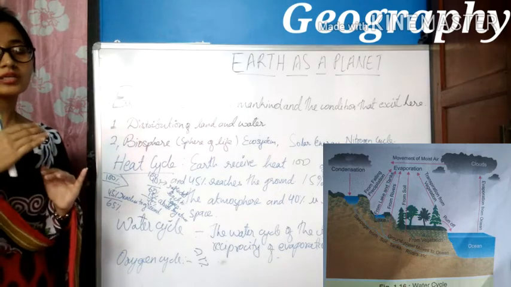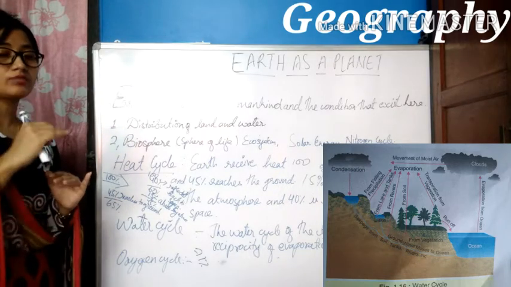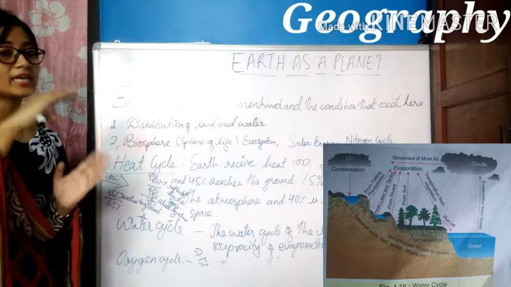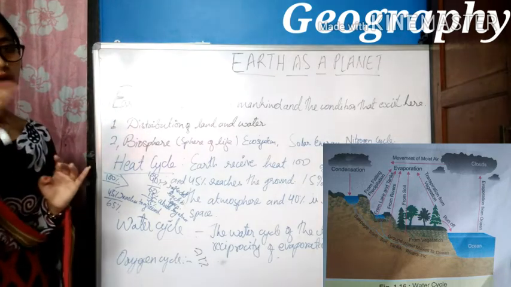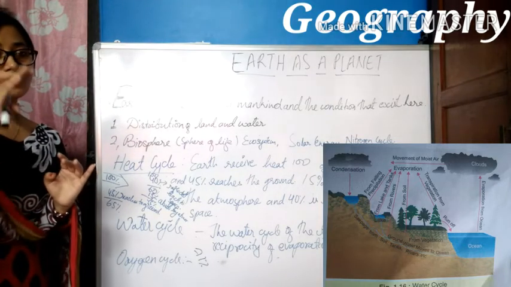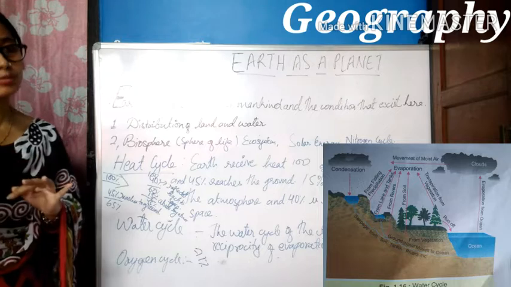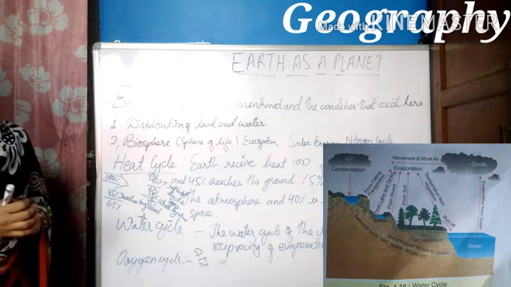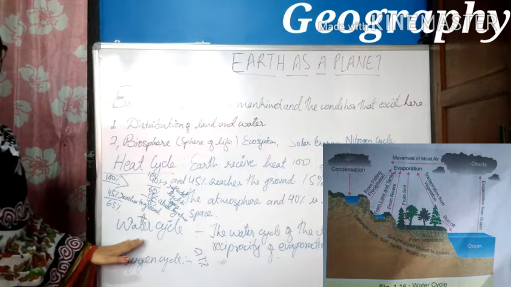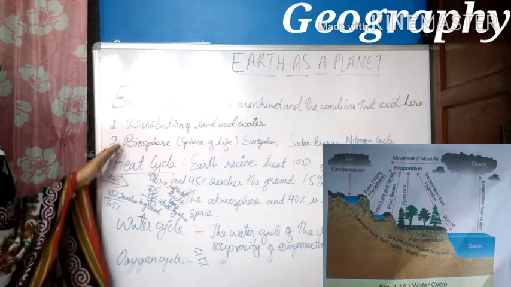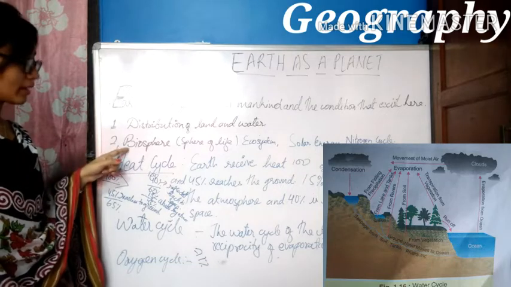When this vapor reaches a certain level, it cools down and turns into a cloud, and after the formation of a cloud, it falls as precipitation in the form of rainfall. So the water cycle is one of the important components of the biosphere.